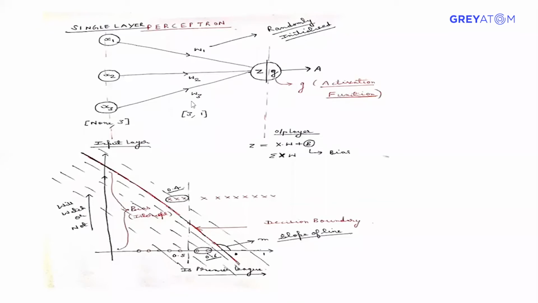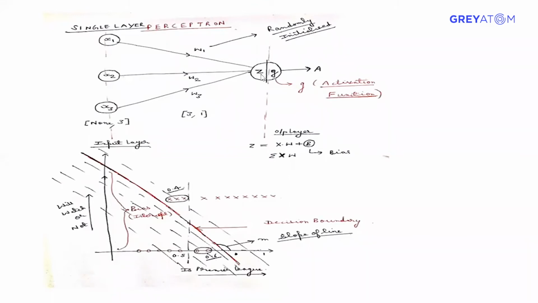Basically, there is no layer here. So this is the input layer, this is the hidden layer, and sorry, this is the output layer. Except for the input layer, all layers have this cross section into it. So Z is nothing but Wx or XW plus B. You need not worry right now about how to multiply; the code generally takes care of that when you implement it. And G is the activation function.